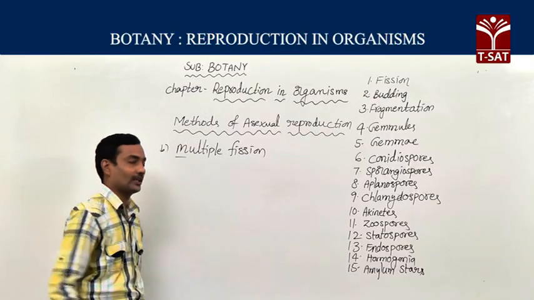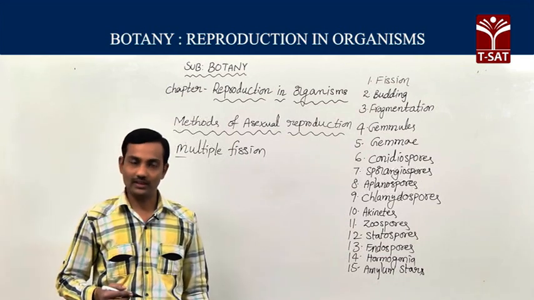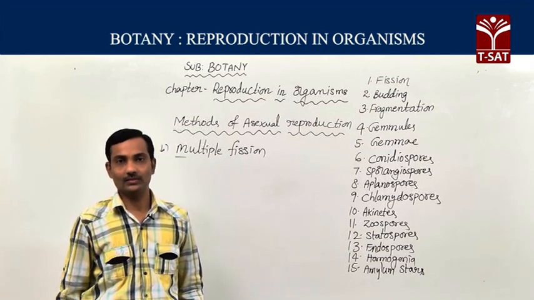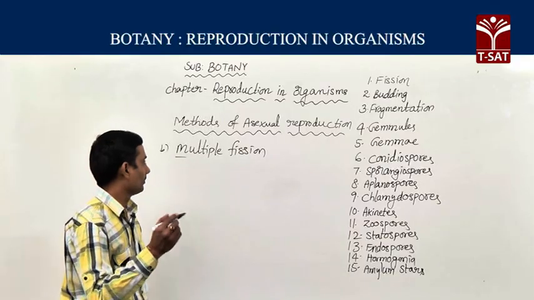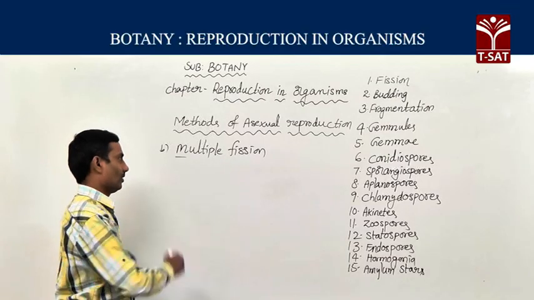So because of multiple fission, at a time from a single parent organism, many daughter organisms come outside because of rupture of the cell wall or cell membrane of the organism.